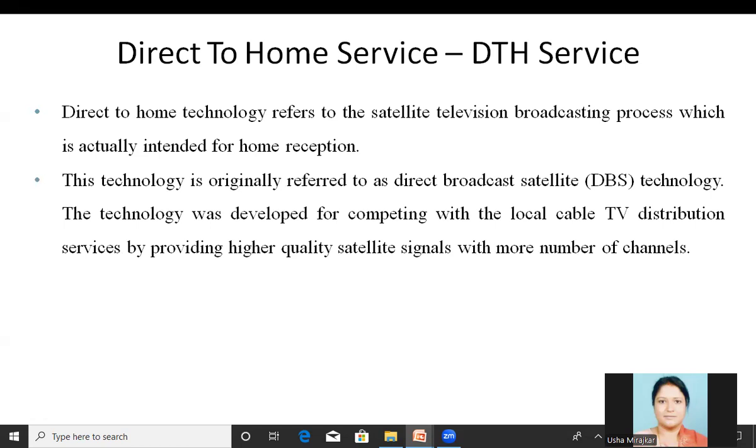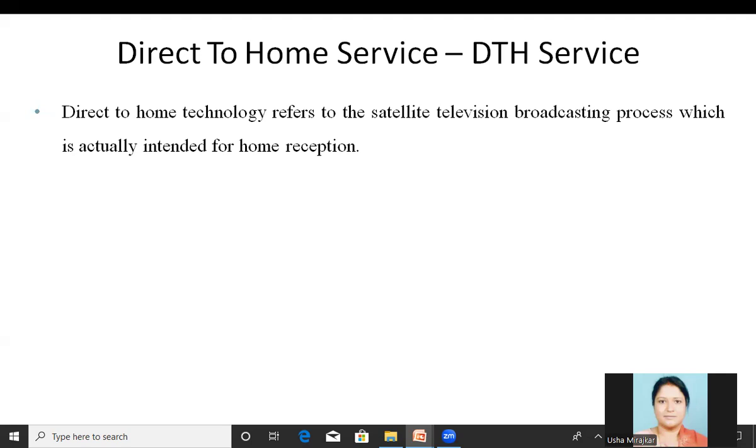It was developed for competing with the local cable TV distribution service by providing higher quality satellite signals with more channels.